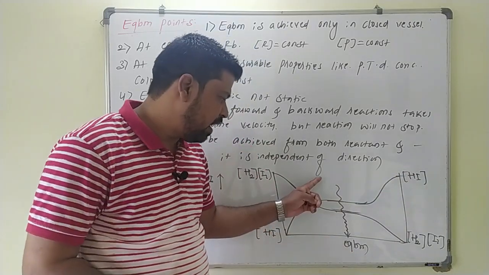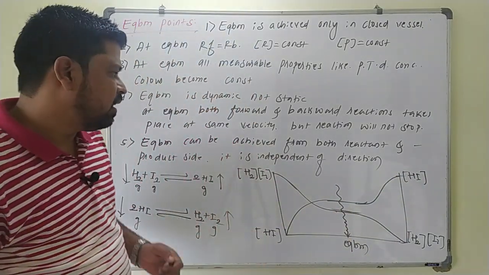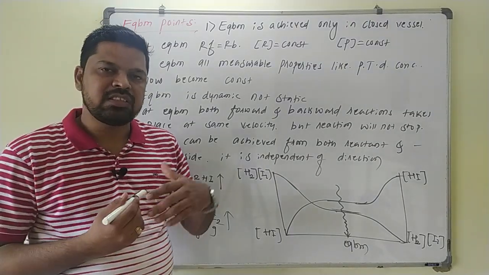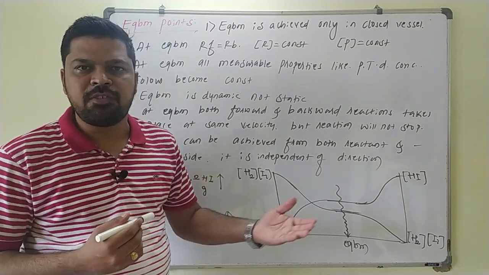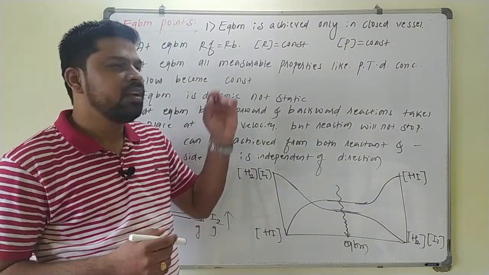You can start the reaction from left to right or from right to left. Again the position of equilibrium will be the same here. So the equilibrium is independent of the direction of the reaction. You can start the reaction from the left hand side or from the right hand side here. So this is one important point for the equilibrium.